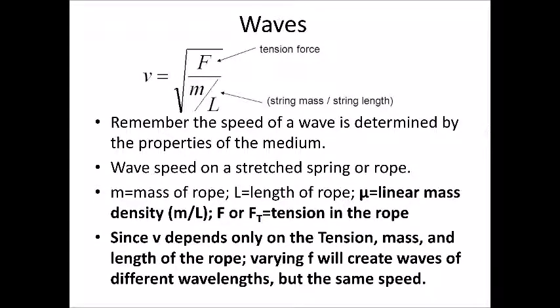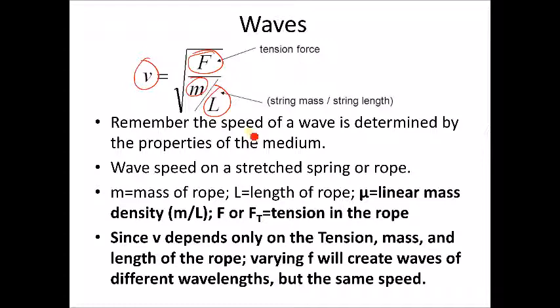This equation is not found on your AP formula sheet. It's one that I would go ahead and memorize, though. It's for the speed of a wave, particularly the speed of a wave in a rope or string. It's telling you essentially that the speed of the wave is equal to the square root of the tension force in the rope, divided by the mass of the rope, divided by the length of the rope. And then let's take the square root of that whole quantity.